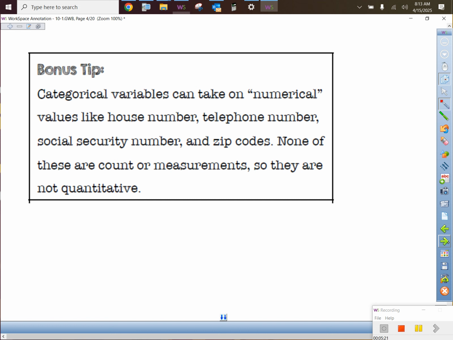Your social security number, just out of curiosity, do you know your social security number? If you do, don't tell anybody. That's a number you should get memorized before you are an adult, right? It's just one of those things that comes up a lot. But that puts us into a different category because that is your human being number right there. And your house number, telephone number, what's our area code? 785, right? It kind of categorizes us. Oh, you're from Western Kansas kind of stuff. So just because it's a number doesn't necessarily mean it's a quantity in that case.